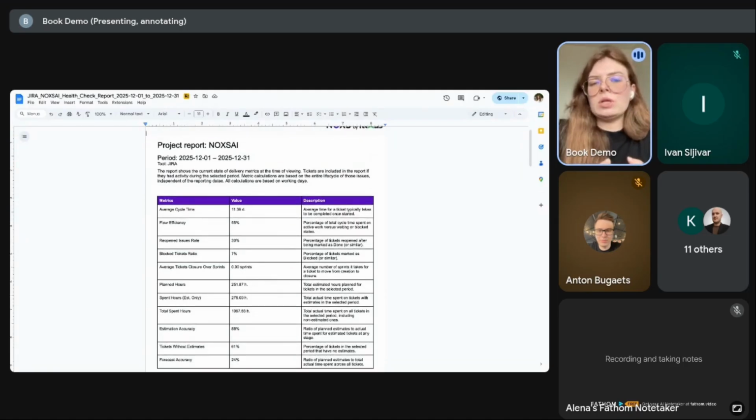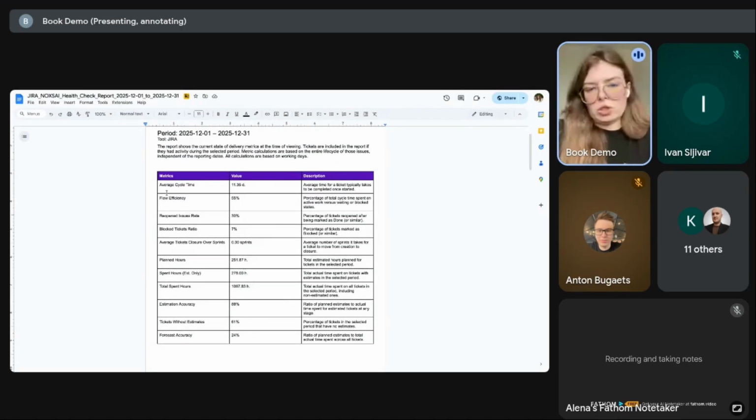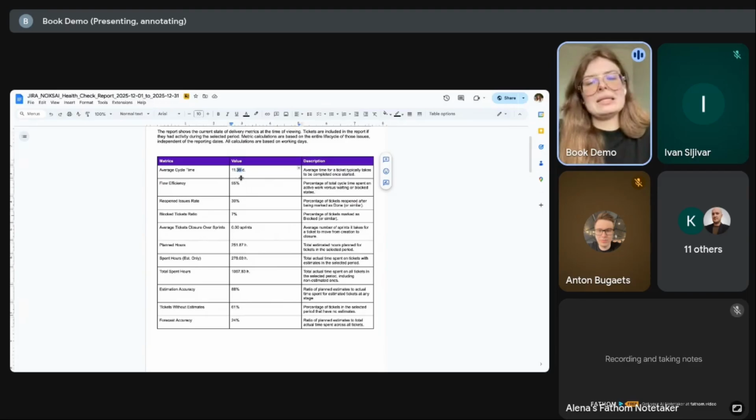But yeah, what is included in this report? Firstly, we can see overall statistics about the project. It includes, for example, average cycle time. That means how quickly we close tickets. 11 working days. It's maybe normal, but ideally it can be improved from my point of view. If we see the next statistic, called flow efficiency, it's equal to 55%. And for me, it's a possibly bad result. I think that it's a potential area for growth.